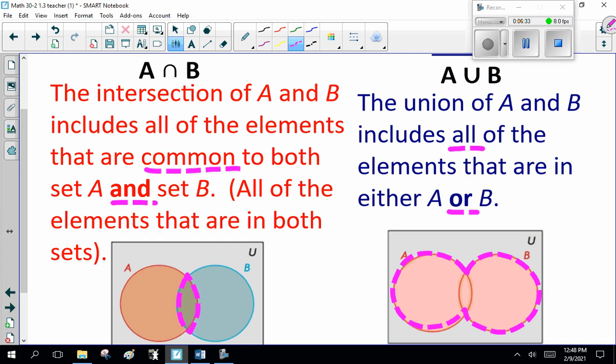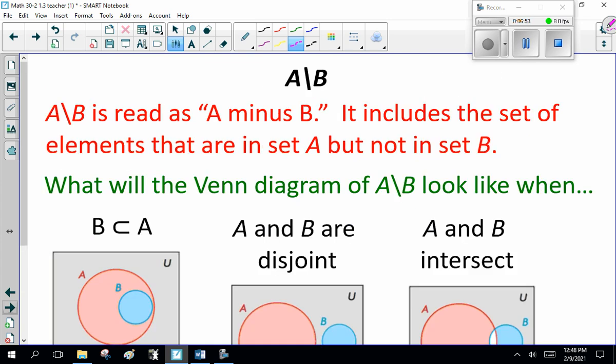So far, so good? A and B is the intersection, A or B is the union, everything together. Remember that. I'm going to stop there for a moment, make sure you got that. If you're having trouble, watch the recording again, or see me for extra help, otherwise I've got to go on.